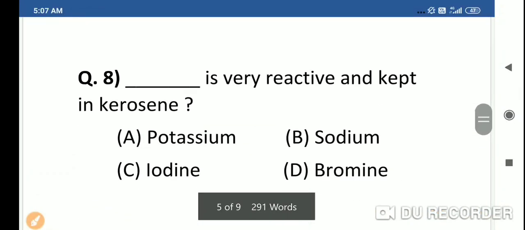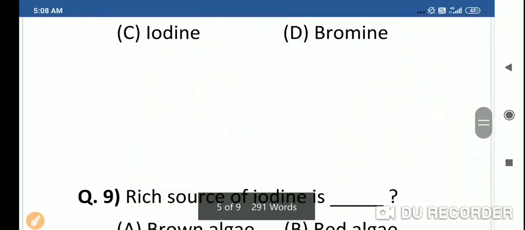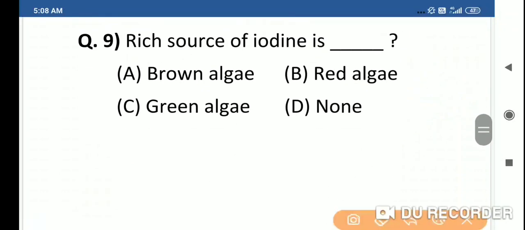Next, question 8. Dash is very reactive and kept in kerosene: potassium, sodium, iodine, bromine. And the right answer is sodium. Na. Sodium is very reactive and kept in kerosene. Question 9. Rich source of iodine is dash: brown algae, red algae, green algae, none of these. Rich source of iodine is brown algae. Option A is correct answer.